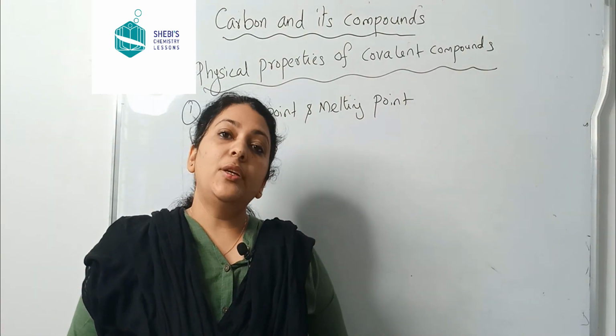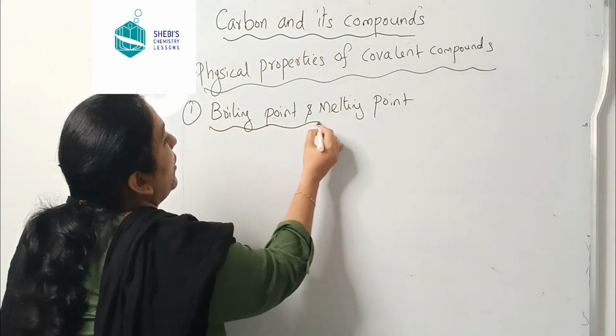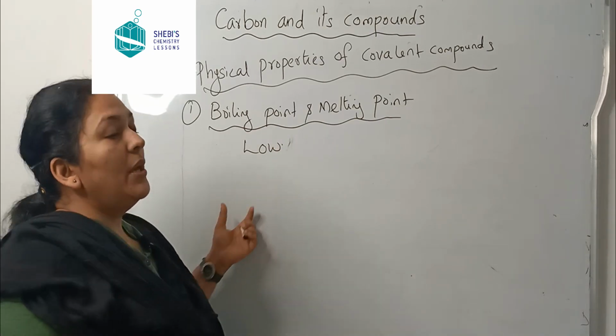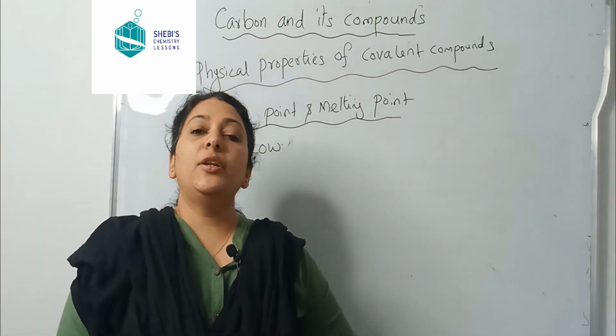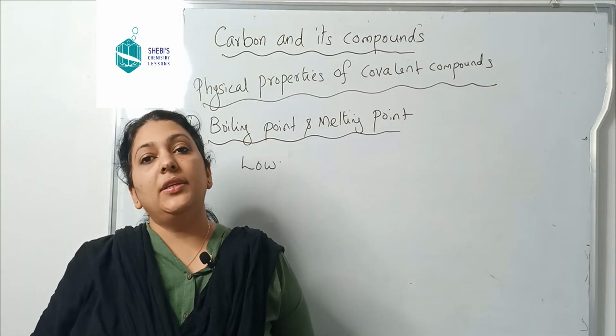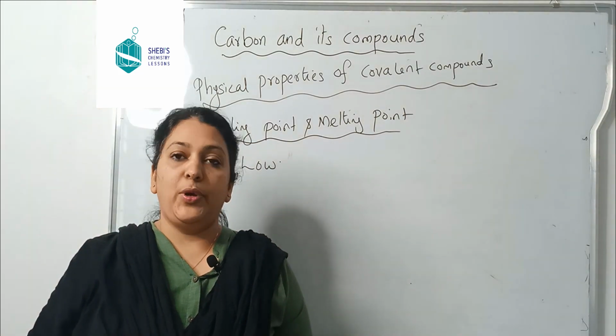Now, covalent compounds have low boiling points and melting points. Okay, so the boiling points and melting points of covalent compounds are low. Now let's check why covalent compounds have low boiling points and melting points.